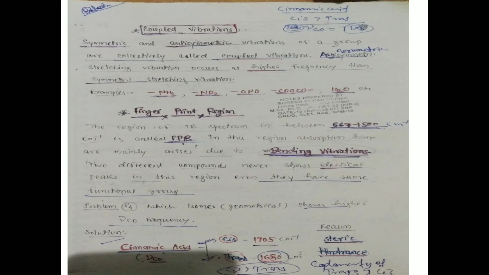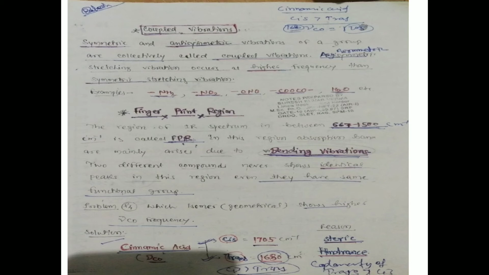In IR spectroscopy, symmetric and antisymmetric vibrations of a group are collectively called coupled vibration. Asymmetric stretching vibrations occur at higher frequency than symmetric stretching vibrations, for example in amine and NO2.